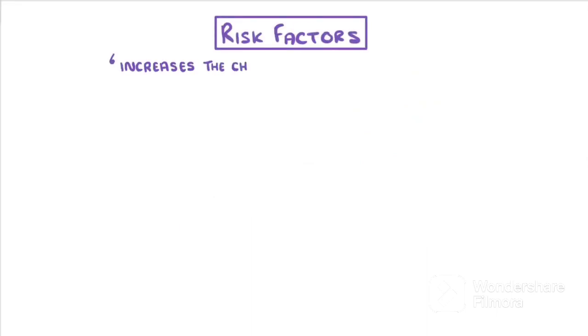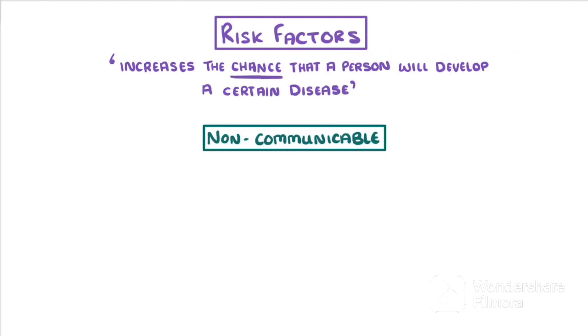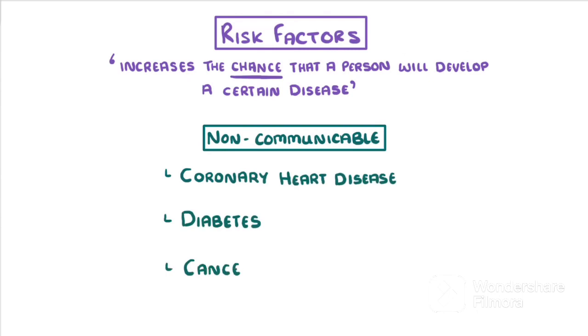Anything that increases the chance that a person will develop a certain disease during their lifetime can be called a risk factor. They don't guarantee that the person will catch the disease, they just increase the chance of it happening. The concept of risk factors applies to all diseases, but in this video, we're going to focus on the risk factors for non-communicable diseases, which, as we saw in the last video, are those which can't be spread from person to person, like coronary heart disease, diabetes, or cancer.